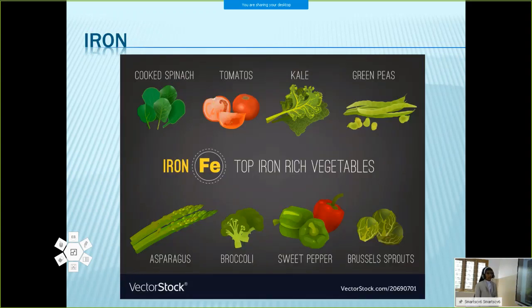Then iron. Iron is important for the production of blood, and the iron-containing foods are cooked spinach, tomato, green peas, broccoli, asparagus, etc. Okay, got the idea? Iron is important for making blood.